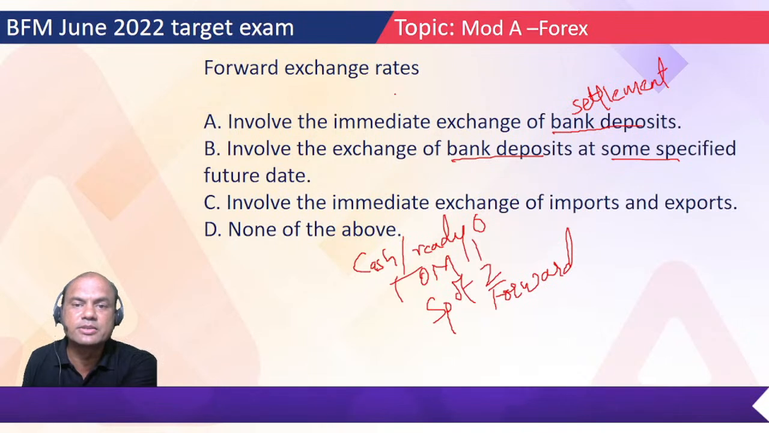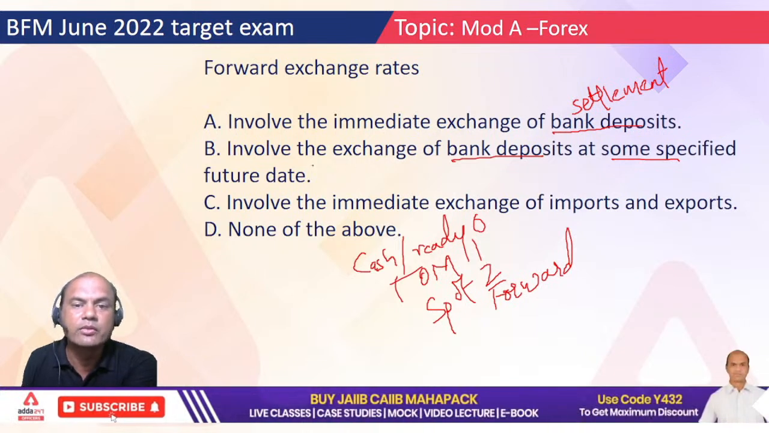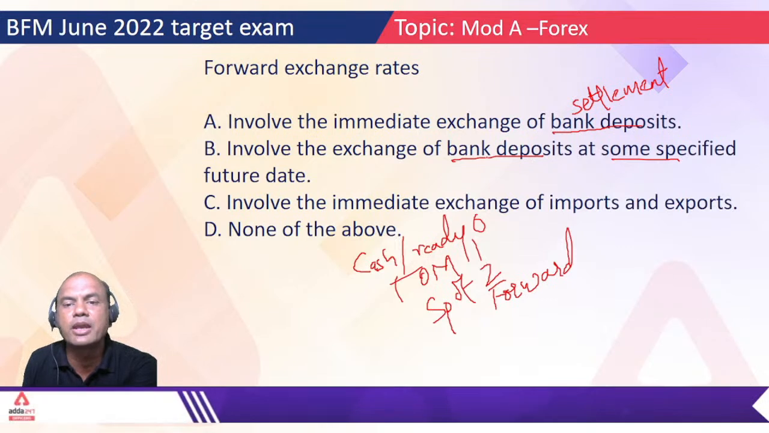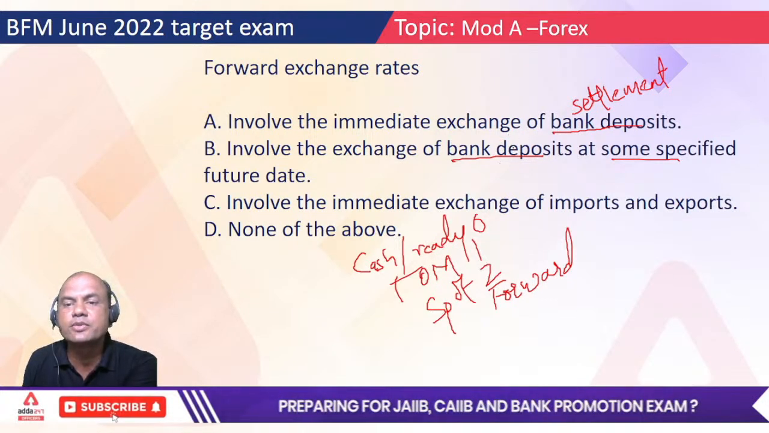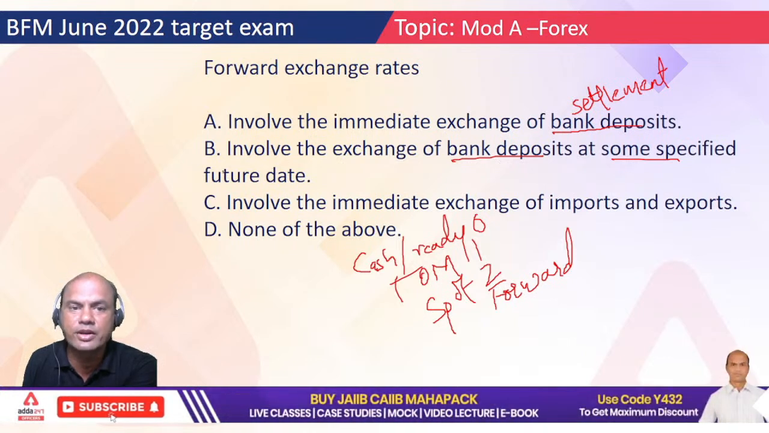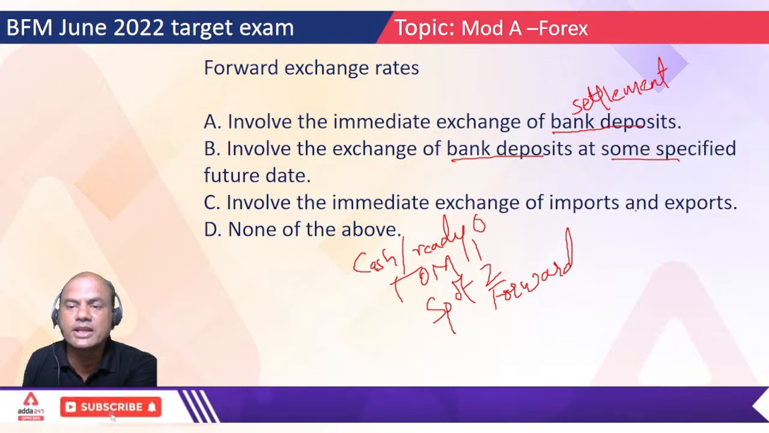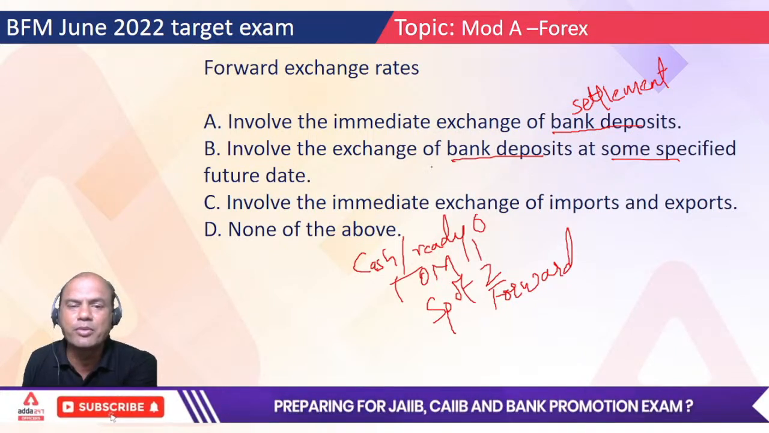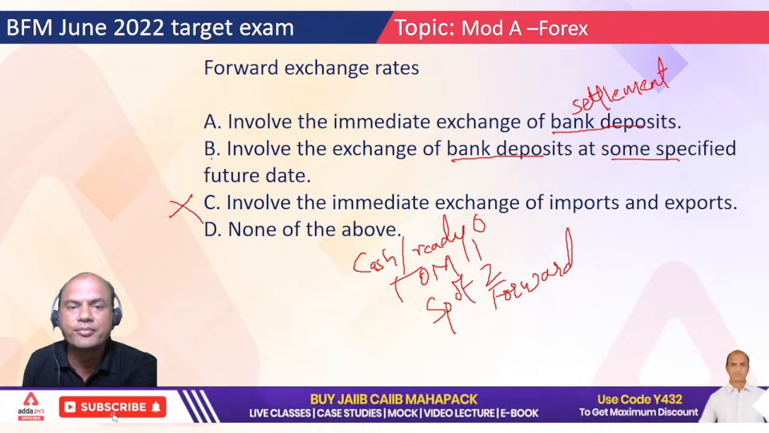Foreign exchange rates means what? Involves immediate exchange of settlement. Settlement means again dollar versus rupee. Then involves exchange of bank deposits. Consider this as settlement because this is an American word. You can take this as settlement. Involves exchange of settlements at some specified future date. Involves immediate exchange of imports and exports. Definitely import and export is out. So C is out. Now what remains? A or B only.